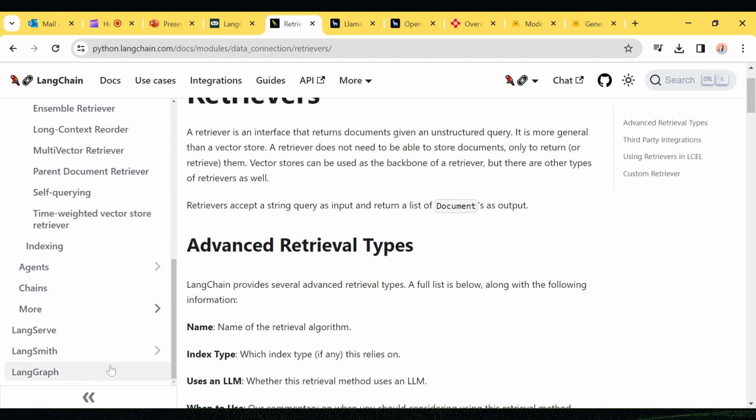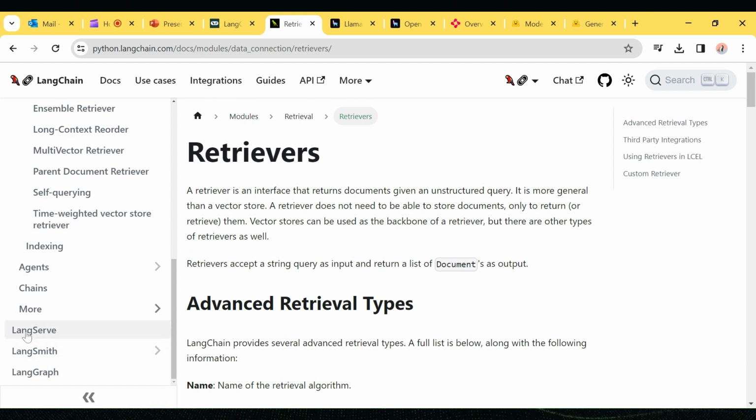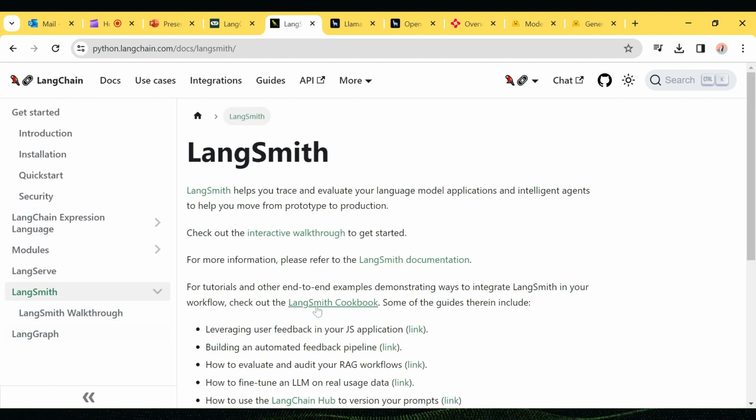There are a lot of other things, also LangServe and LangSmith. These we can use for any production deployment, or if you want to trace and evaluate your LLM models for debugging issues or RAG, you can use the LangChain framework with any LLM model like OpenAI GPT, Gemini, Google LLM models, and Meta. It will support multiple LLM models.